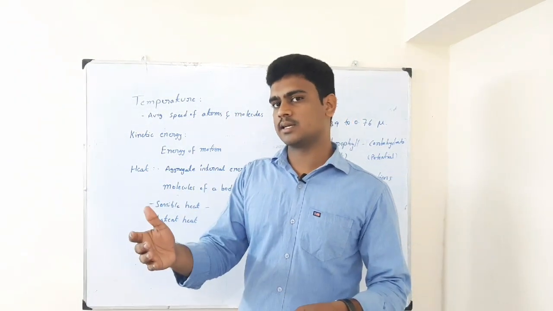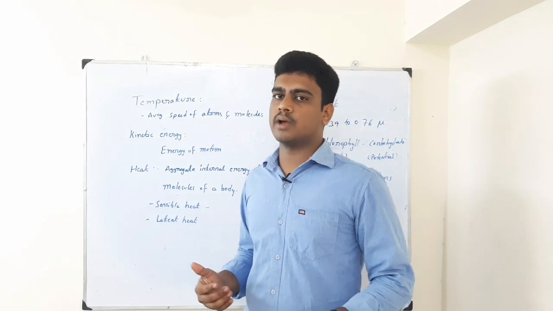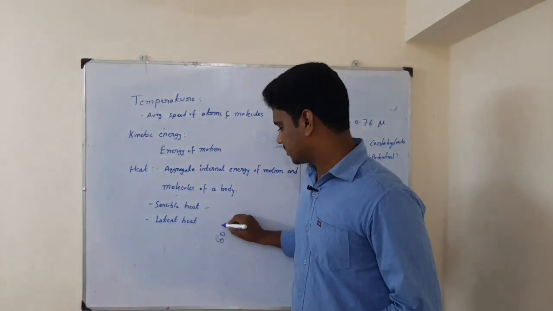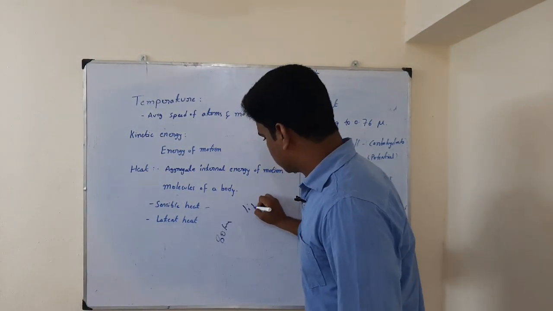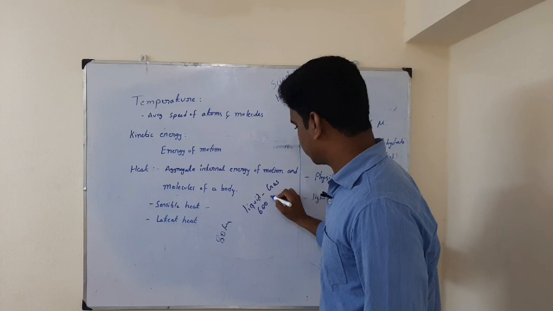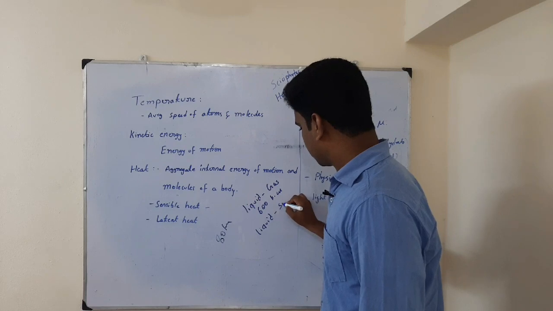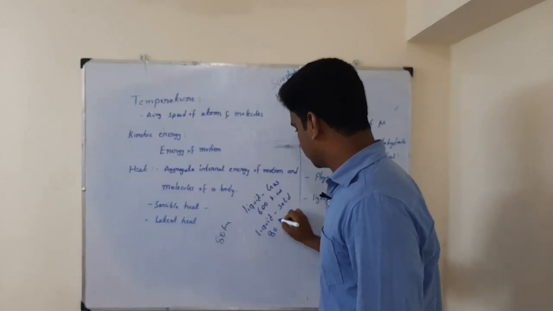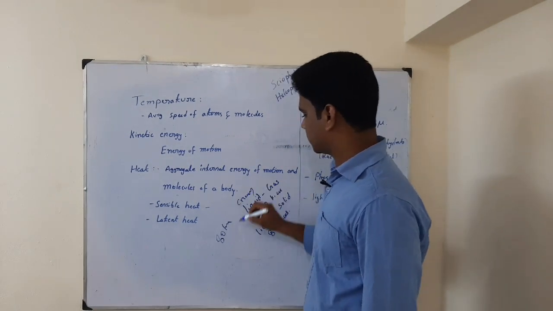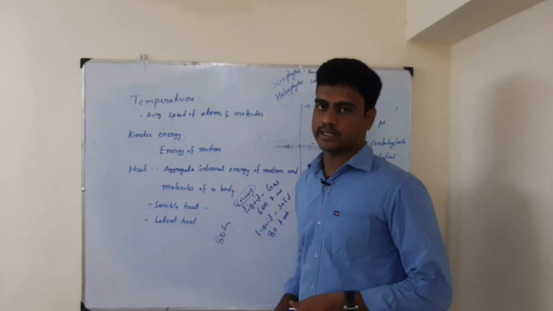To turn to the gas stage, I said 600 kilocalories it has taken, but to turn from water to solid stage, that is ice stage, it may take some 80 kilocalories. So from liquid to gas it has taken 600 kilocalories, but from liquid to solid it has taken only 80 kilocalories. So some energy is required to turn from one substance to the other substance. This energy we call latent heat.